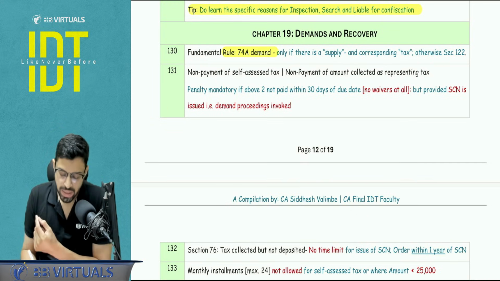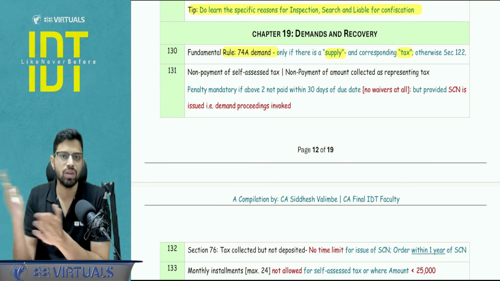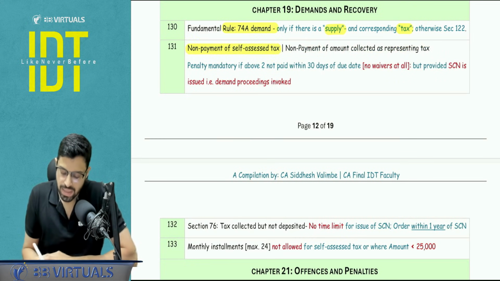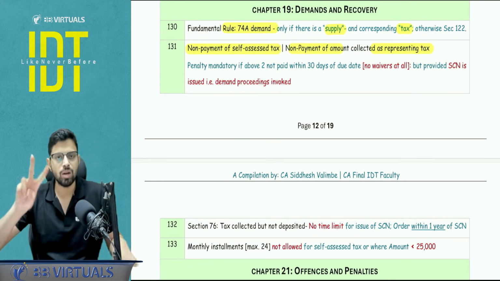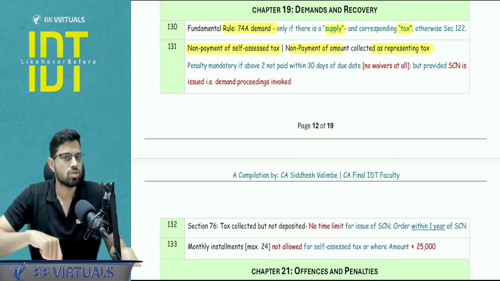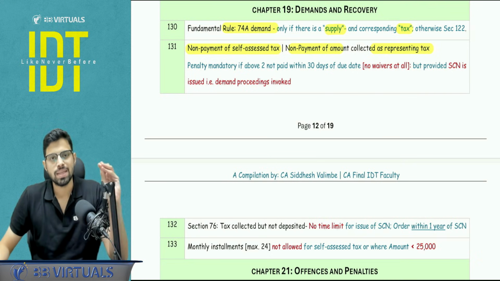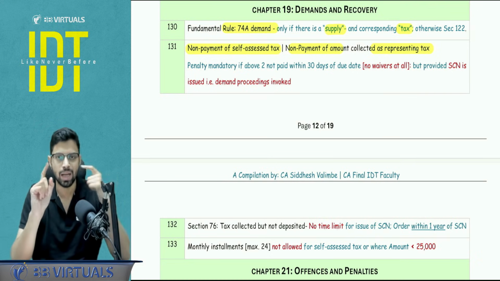Okay, so if there is a supply, then only there is a tax, and then only that there can be a demand of tax along with the related interest and penalty. Non-payment of self-assessed tax and non-payment of amount collected in the name of tax. Okay, these are the two offenses. If you do not pay these two amounts within 30 days of the due date, in that case, you are not going to get the penalty waiver. Now, there are certain query areas here. Please understand.